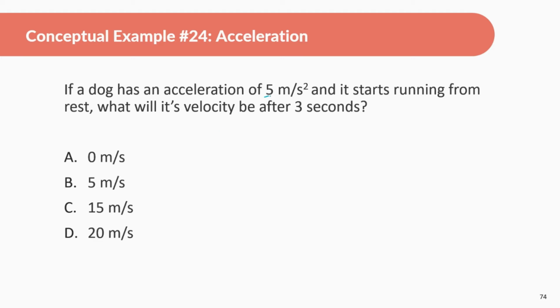So remember, 5 meters per second squared means every second it's getting 5 meters per second faster. Especially if it's starting from rest, it starts from 0 and gets faster and faster. So we're just going to be doing 5 times 3 in this case. So it's going from 0 to 5, 5 to 10, 10 to 15. Okay, so it's going to be 15 meters per second.